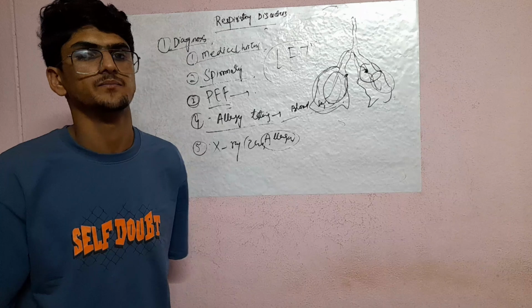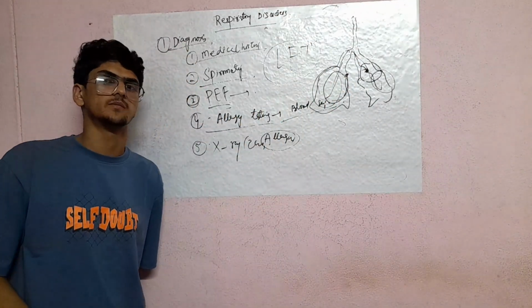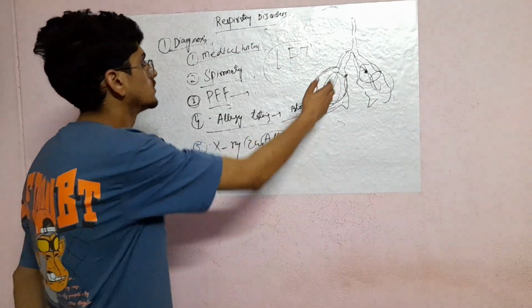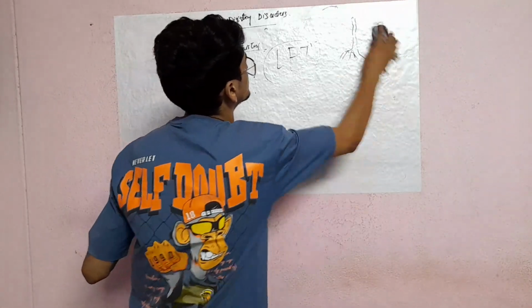Next will be the chest X-ray. In the chest X-ray, they will be showing like this. White spots will be there, more white spots will be there. That will show the production of more mucus being secreted. So that is what the chest X-ray shows. So next is the treatment.